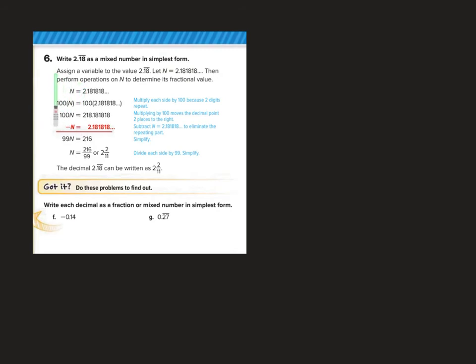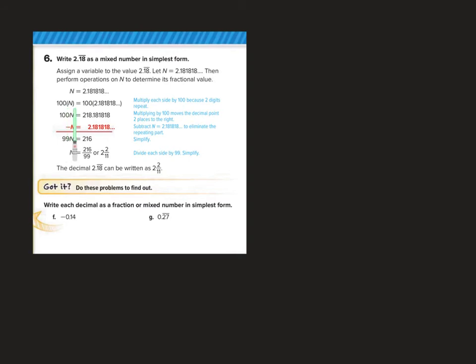The same is true for a value like 2.18 repeating in number 6 here. The problem reads, write 2.18 repeating as a mixed number in simplest form. So once again, we're going to assign a variable to the value 2.18 repeating, and we're going to let n equal 2.181818... Then perform operations on n to determine its fractional value. So we've got n equals 2.181818...